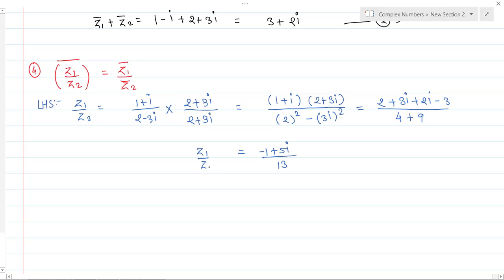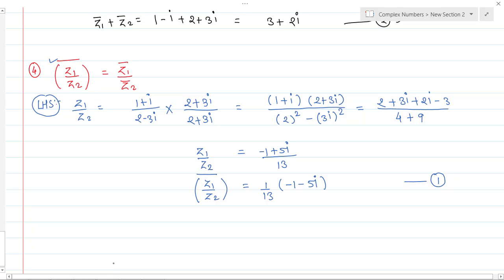Please remember, this is my z1 upon z2. But what I want is its conjugate. So its conjugate will be what? The conjugate of z1 by z2 will be equal to 1 by 13 as it is, that is a constant, so it's minus 1. Conjugate means what will happen? Minus 5i. So whatever you have as the imaginary part, just take the opposite sign. So this becomes the conjugate of z1 by z2. Put this as equation number 1.